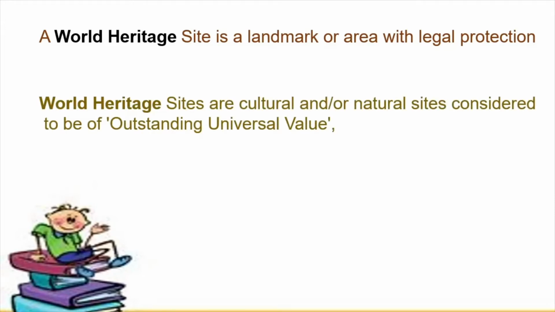World Heritage Sites are cultural sites. They could be cultural. Cultural means they could be connected to the tradition, to the religion, or to the background of the people living in that particular area. Or they could also be natural sites, sites which have occurred naturally. And they are considered to be of outstanding universal value. So they have value not only in the country where that particular site is, but World Heritage Sites have got value universally. That is, they are supposed to be the treasure not only of that particular country or of that particular area, but of the entire universe.